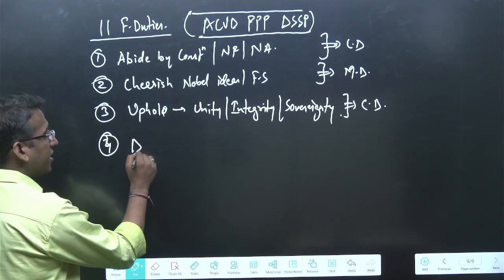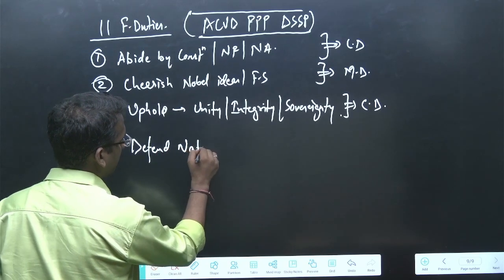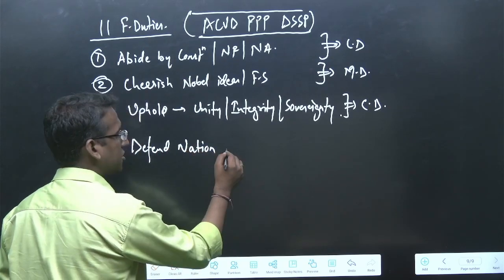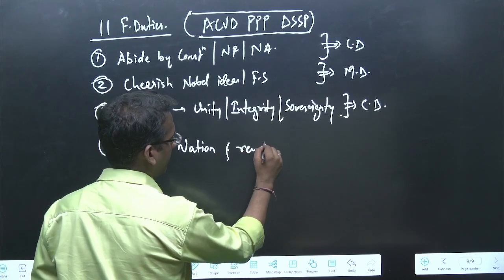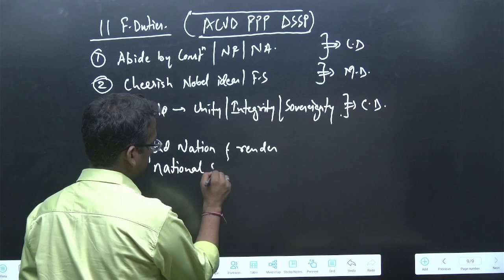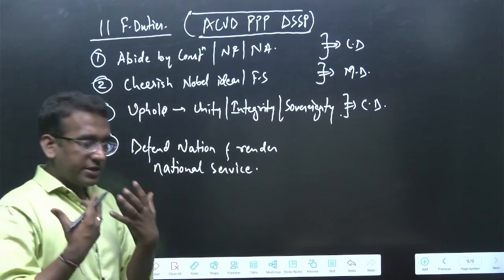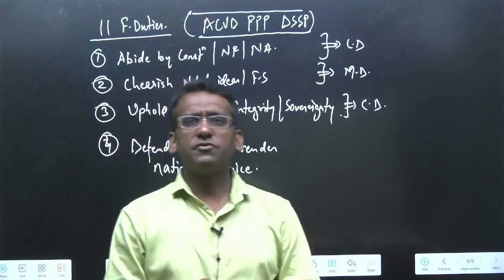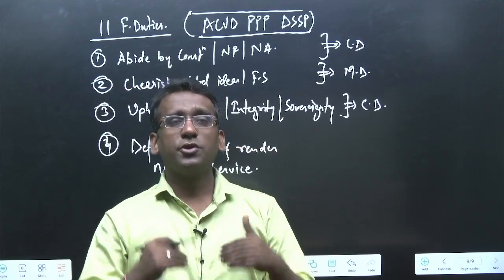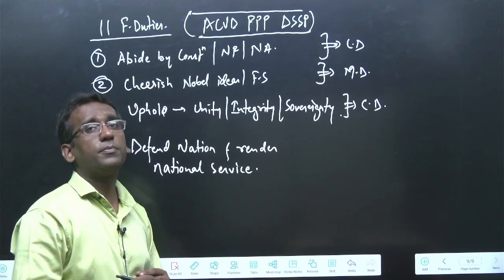Then the fourth one is to defend the nation and render national service. Defend the nation and render national service. So this one, it is our duty to defend the nation whenever required. It is our duty to defend the nation, to render national service.